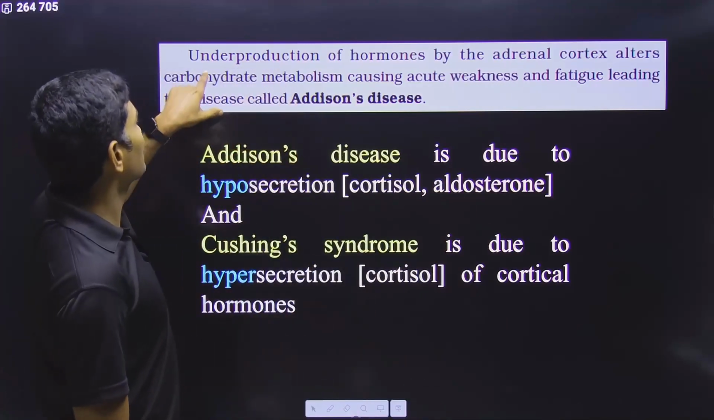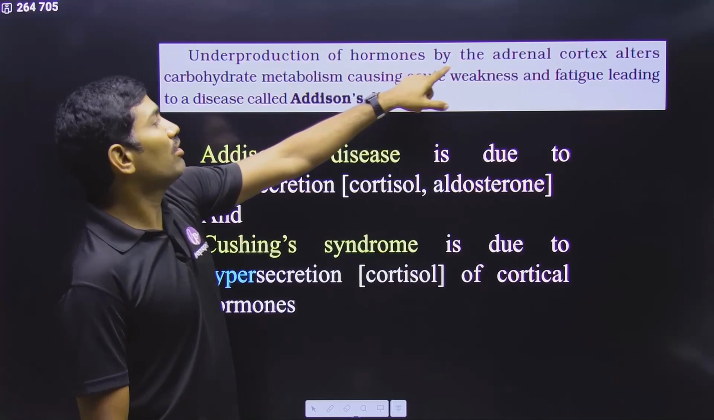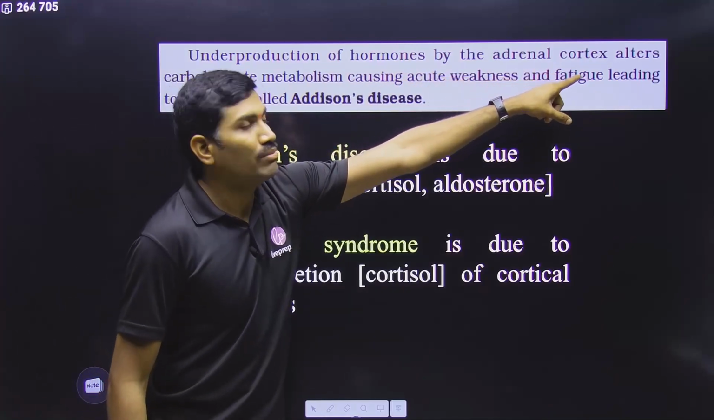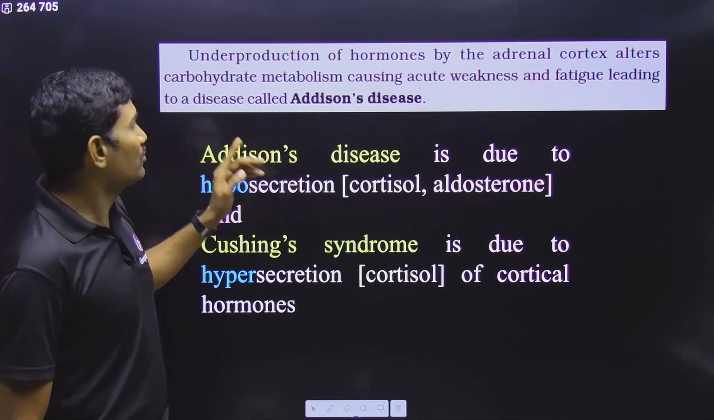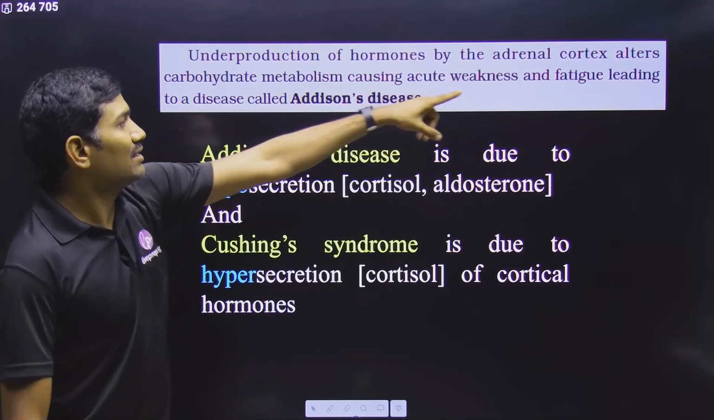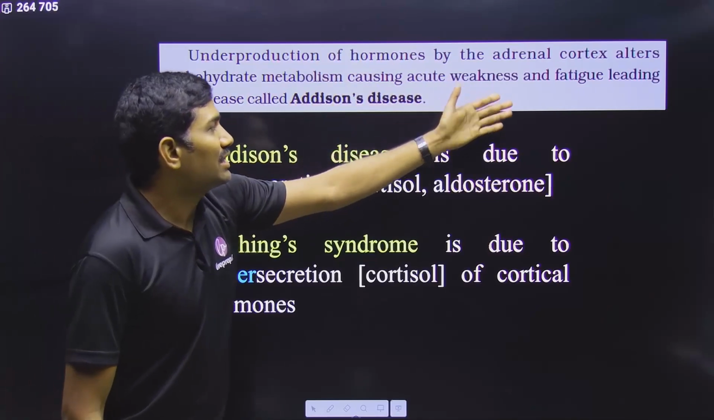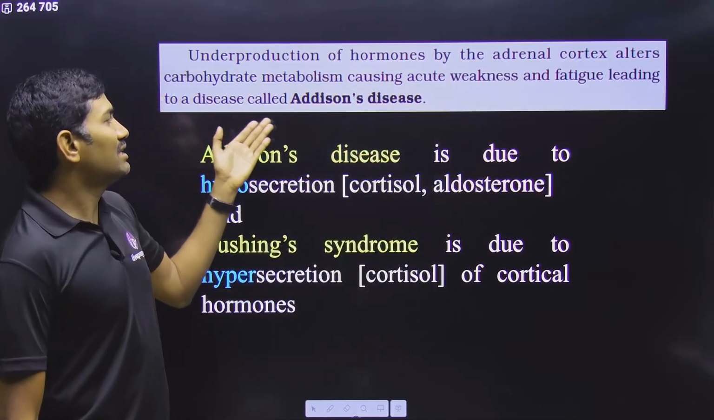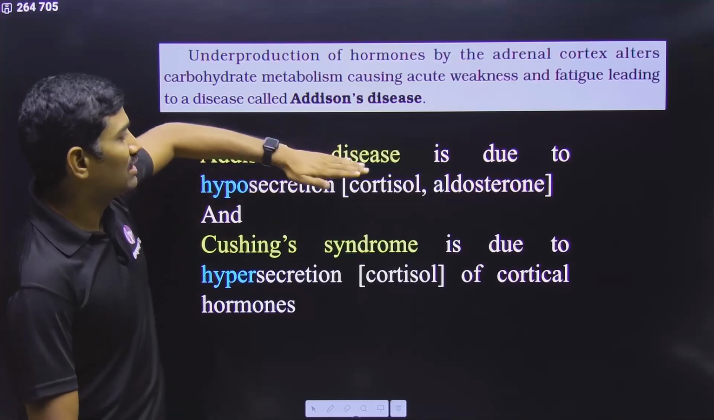Clear? So here they are saying that underproduction, under means less production, hyposecretion of hormones. Which hormones? By the adrenal cortex. Adrenal cortical hormones, if they are less produced, they will alter, means they will change the carbohydrate metabolism, causing acute weakness and fatigue, that is leading to a disease condition called Addison's disease. Okay, this is what they are saying.